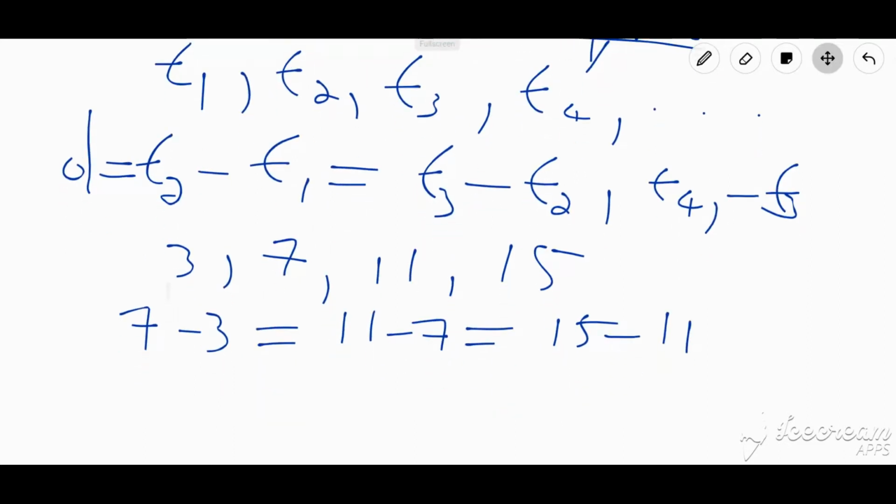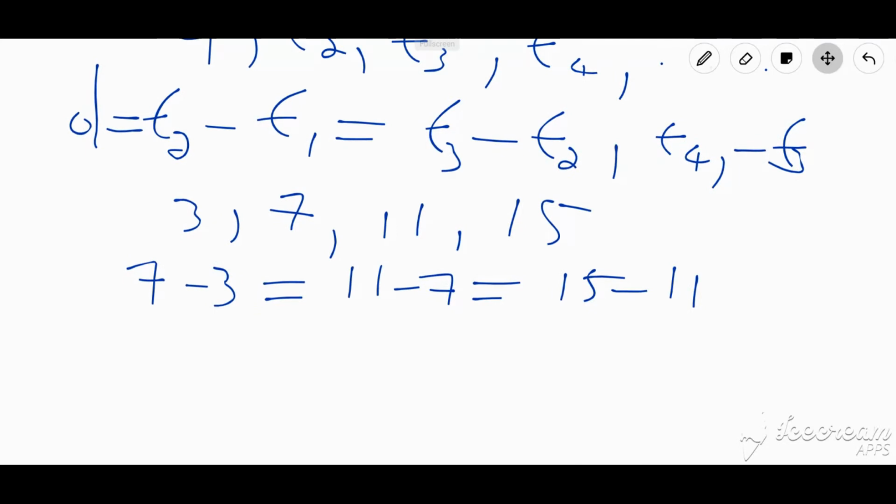Now let us check and see. 7 minus 3 is 4, so I'm going to end up with 4, equals 4, equals 4. So I know that this sequence is arithmetic because I'm constantly adding 4 to each term to get the term that comes after. When I subtract two successive terms, the first term subtracted from the second term should give me the same result as when I subtract the second term from the third term.